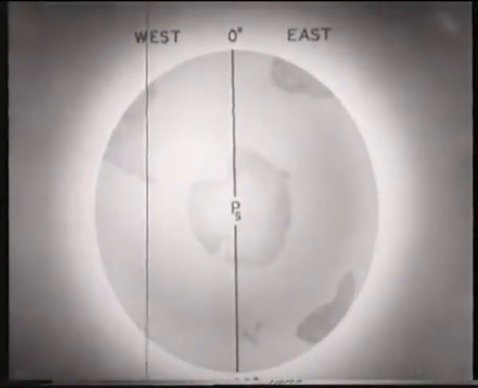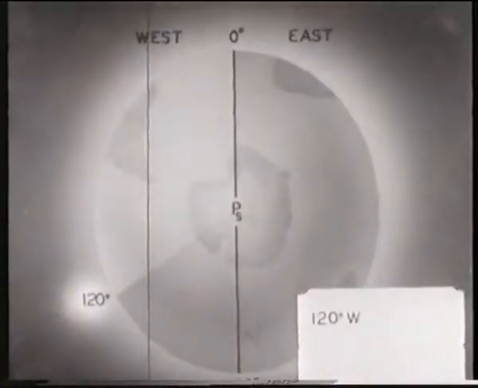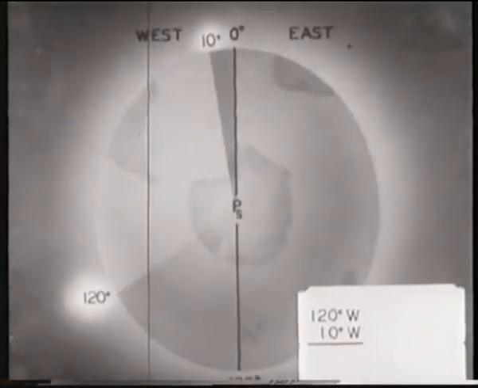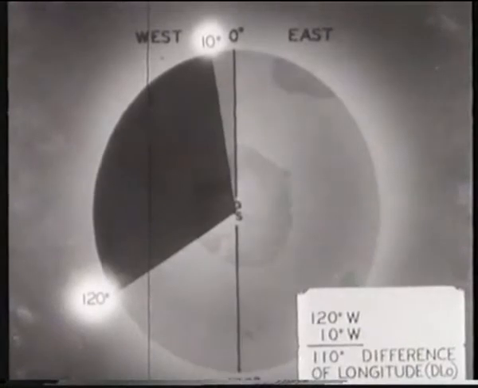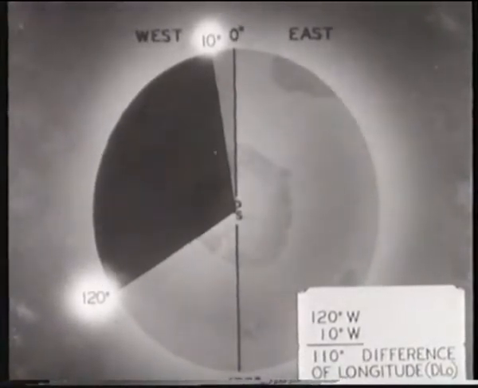To examine longitude, let us observe the Earth's south pole. Now, if we are at 120 degrees west longitude and headed east, traveling to 10 degrees west longitude, the difference of longitude, which is represented by the letters DLO, is 110 degrees east. When crossing the prime meridian, the longitudes are added to obtain the difference of longitude.